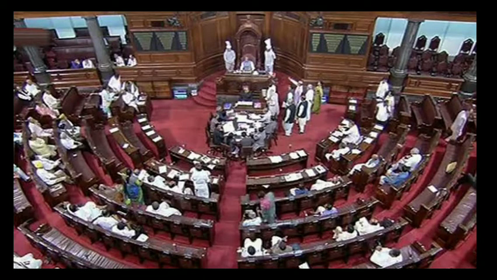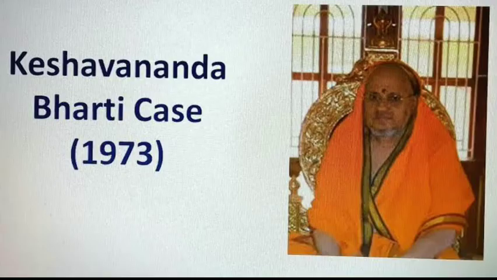The government was saying that parliament can amend any part of the constitution, while the court was saying that parliament cannot make an amendment that violates fundamental rights. But this controversy was settled by an important decision of the Supreme Court in the Keshavananda Bharati case. In this case, the court said that there are certain basic features of the constitution and these cannot be changed by parliament.